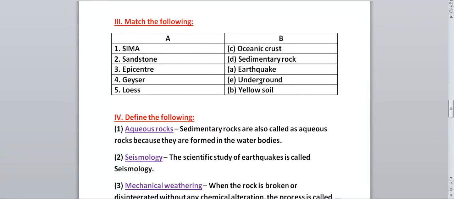Geysers, where are they present? They are present underground. Now loess means the yellow soil. So this is the answer for your match the column.